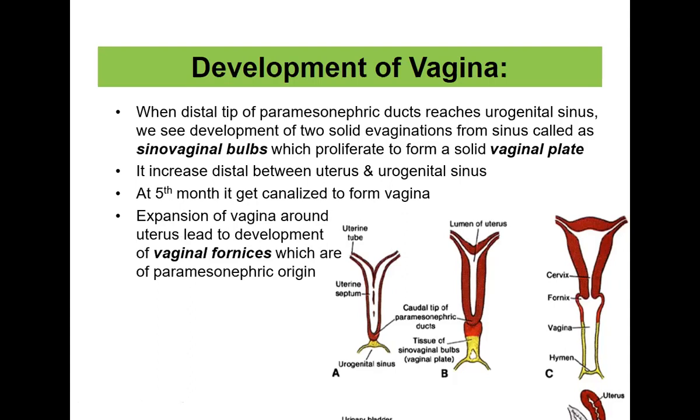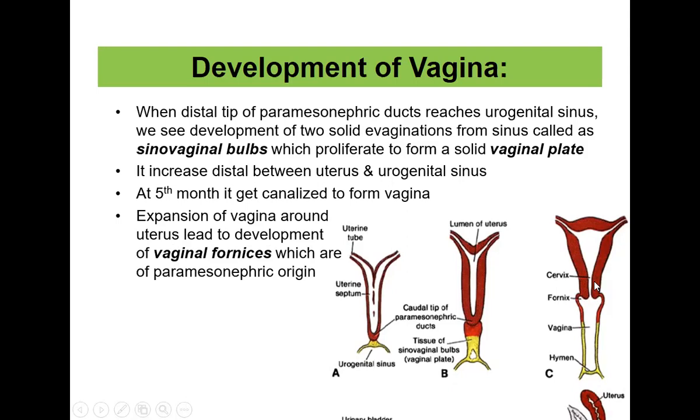So this is very important, especially in the case of carcinoma. Okay, so you should know where the carcinoma has taken place. If it is in the upper part, the manifestations are different, and if it is in the lower part, the manifestations are different. This is because of the different developmental areas. Okay. The expansion of the vagina around the uterus develops to form the vaginal fornices.